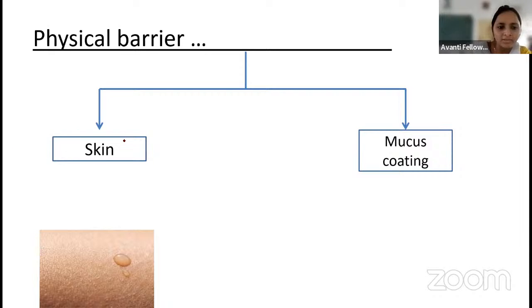For example, I have told you which is the largest organ, that is the skin, right? So see here, skin and mucus coating. Wherever you can see the mucus coating, this is going to act as the physical barrier.